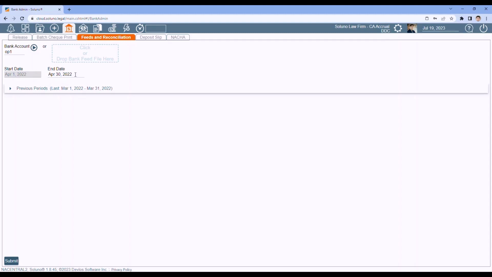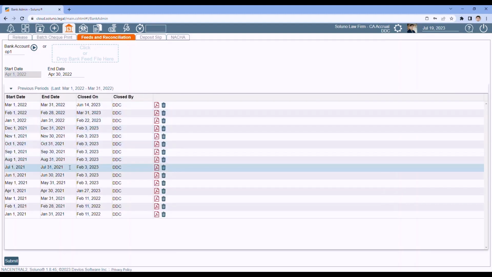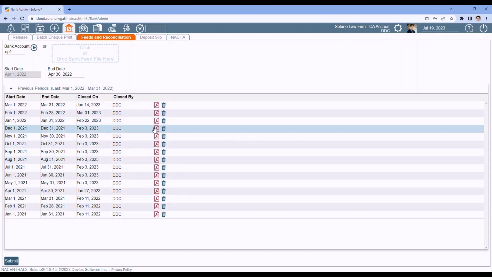Now, since I've done previous bank recs, if I need to access them, they're right here. I can expand out the previous periods, and here are my previous bank reconciliations. If I need to print a copy of a bank rec, the reports are right here in PDF format.